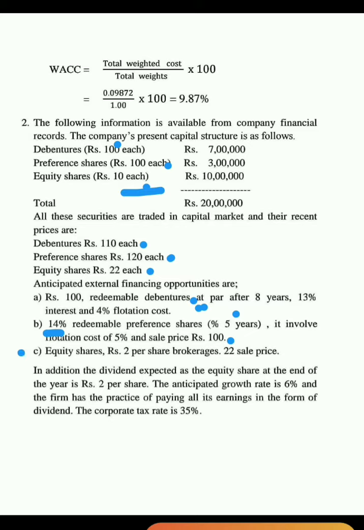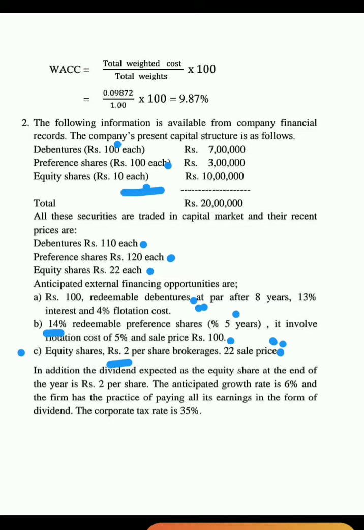C. Equity shares, rupees 2 per share brokerage, 22 sale price. So here brokerage is nothing but the flotation cost, which is 2, and the sale price is rupees 22. In addition, the dividend expected on the equity share at the end of the year is 2 per share.